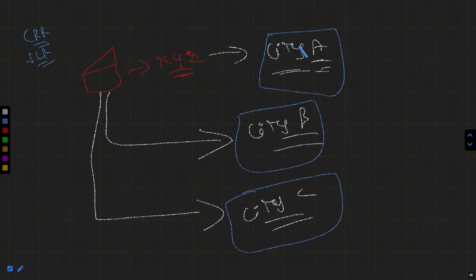Like they were already maintaining it at city A, where they had their headquarters on the main branch. A similar pattern is to be followed in city B and city C. They could not say if they had rupees 10 lakhs at city A. Okay. Just take an example. CRR is 4% and the SLR is 3% as prescribed by the Reserve Bank of India. Just for example. In city A, if they had a total reserve of 10 lakh and 4% is